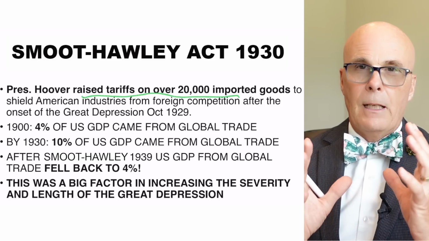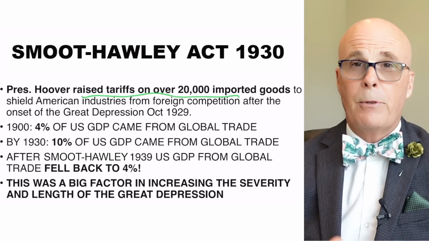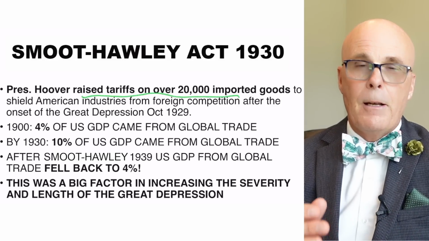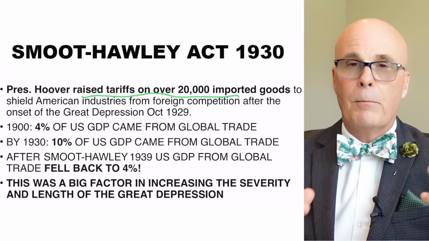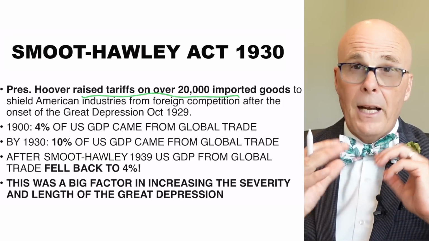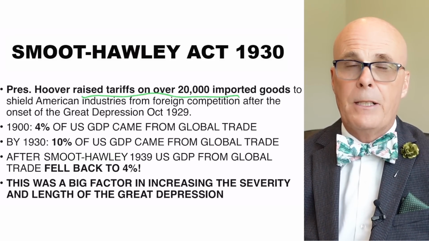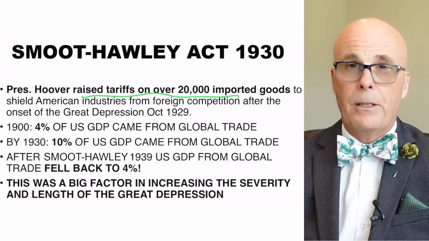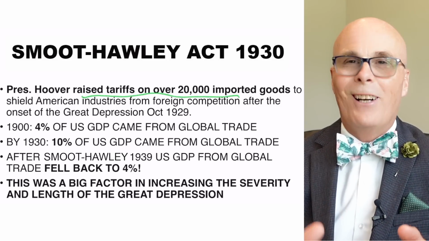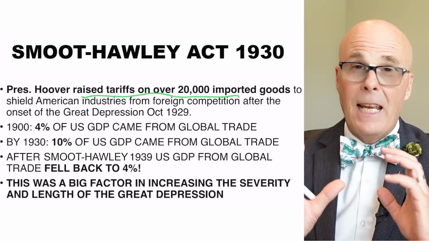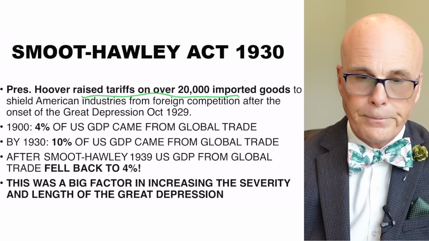So in 1900, just to give you some history, this is 30 years before President Hoover introduced these tariffs, 4% of the US GDP came from global trade. By 1930, when he introduced the Smoot-Hawley Act, 10% of GDP in the US was coming from global trade.